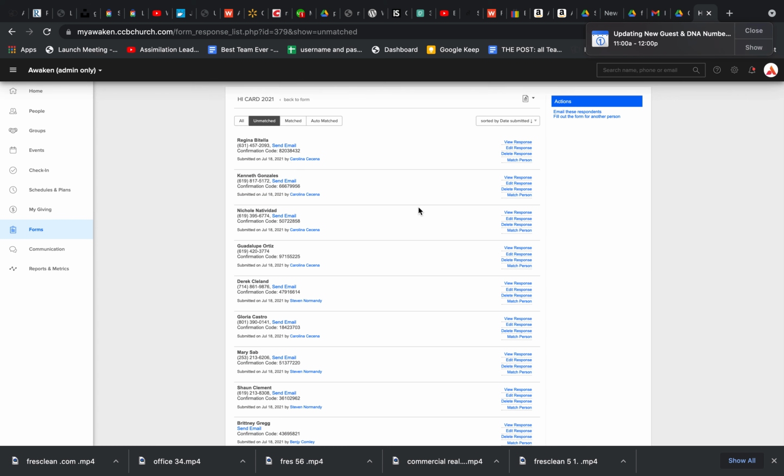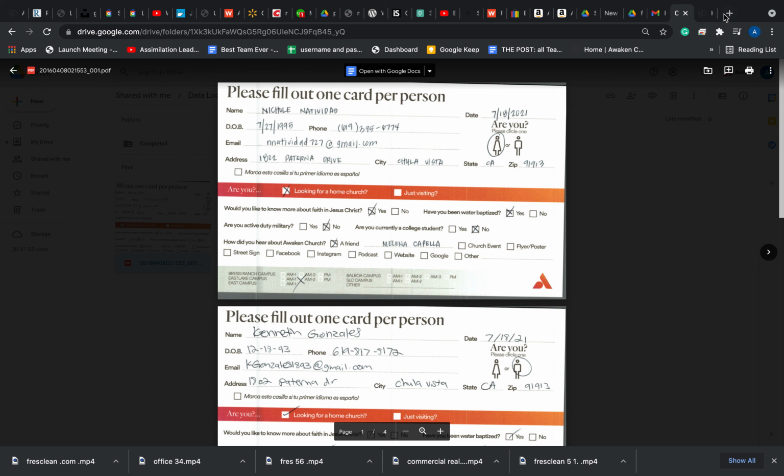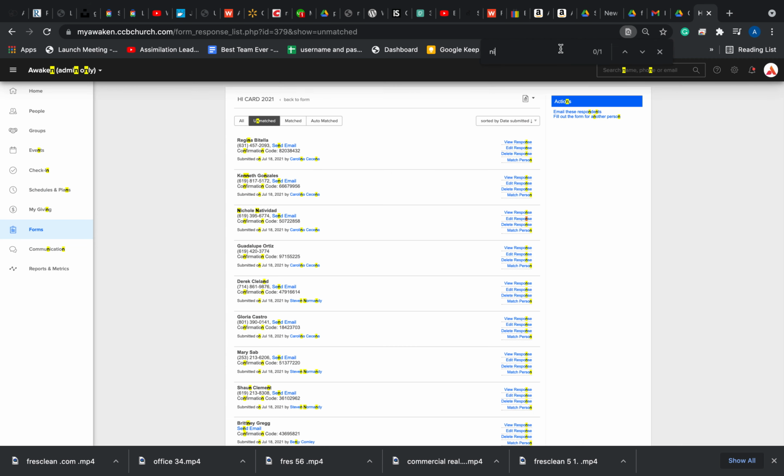Here you want to press Control F. You'll see it up here. Control F it, and start to type in the name that you just saw. So Nicole. The first 3 letters of the first name and the first 3 letters of the last name is the fastest way. Here you see Nicole. You just want to make sure that the people who inputted the high card in the Google Drive have also put it into My Awaken.